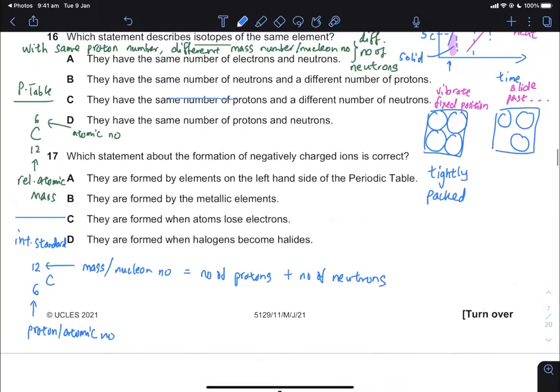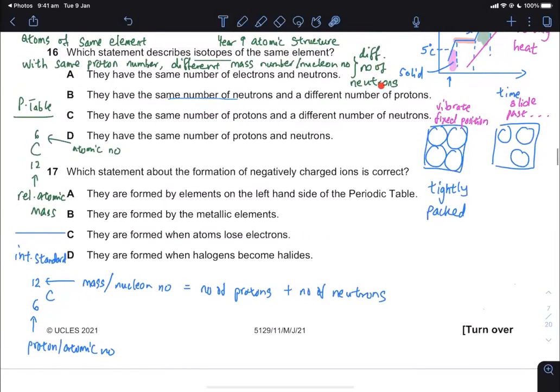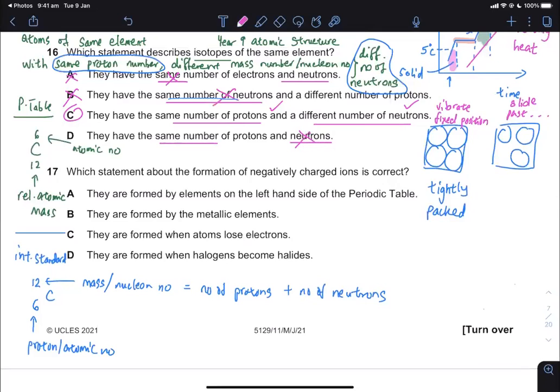So we know isotopes have different numbers of neutrons. That is the definition of isotope: same proton number, but different number of neutrons. So looking at the first option there, same number of electrons and neutrons, definitely wrong. A is already wrong because it says same number of neutrons. B, same number of neutrons, that's already wrong. C, same number of protons, yes. Different number of neutrons, yes. C is our answer. Let's have a look at D, same number of neutrons. Again, that is wrong because of same number of neutrons there. So D again is wrong.